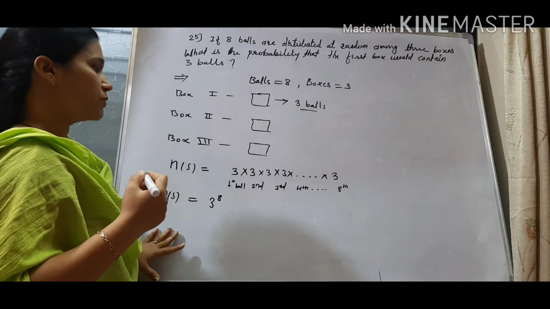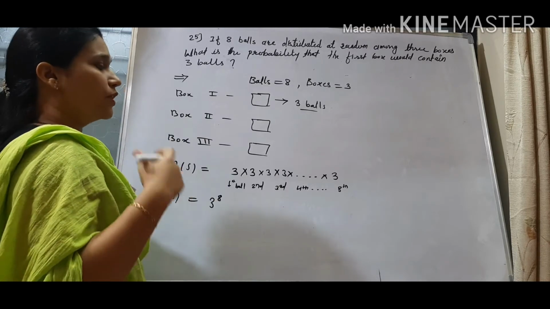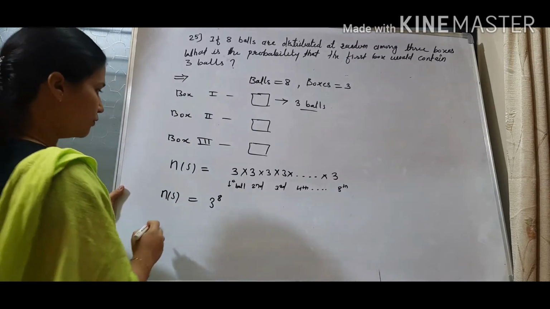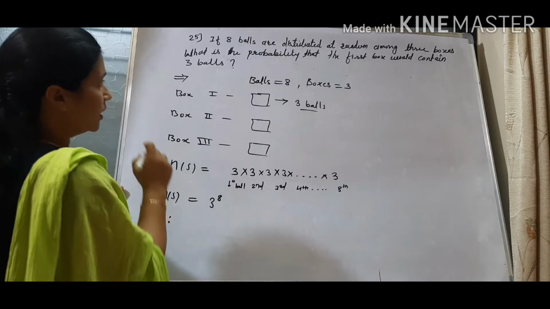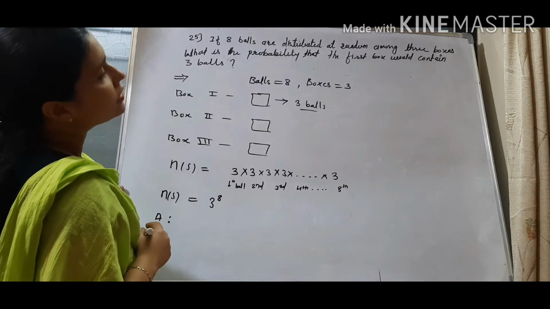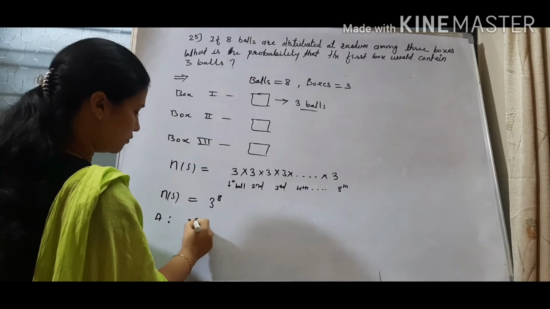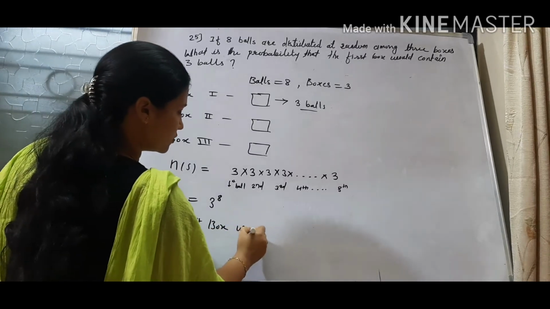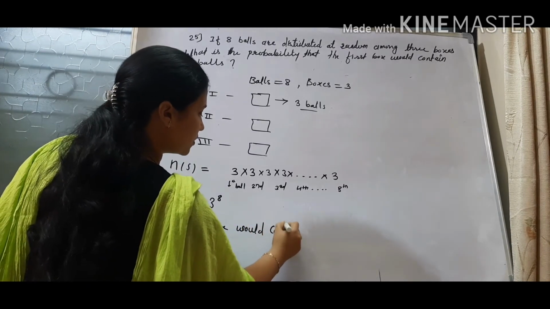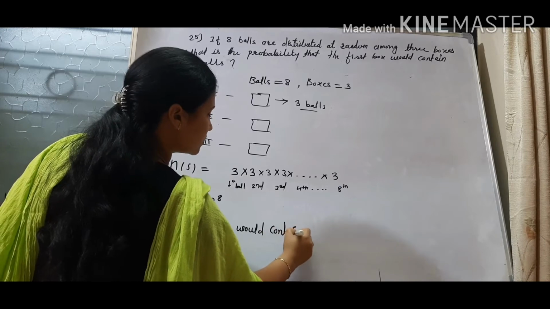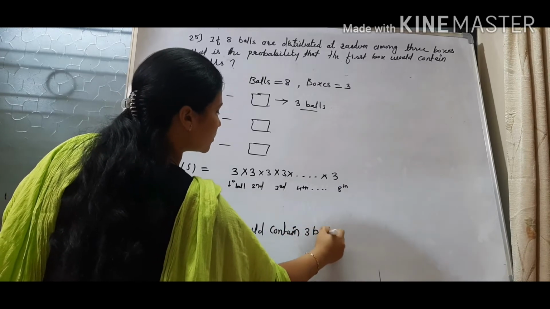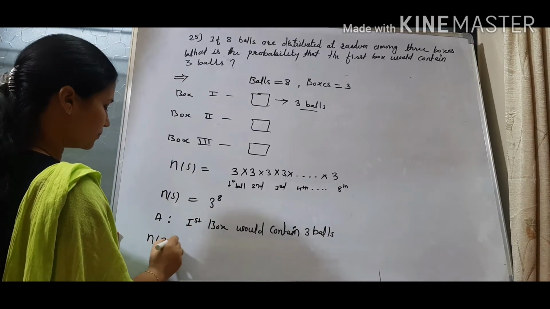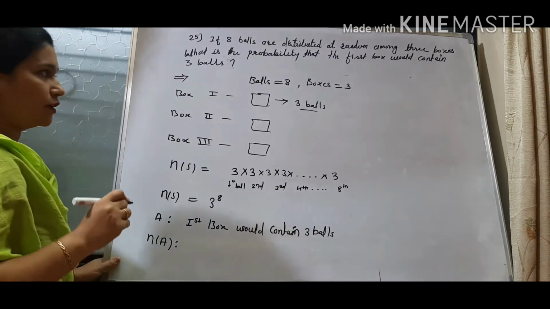So this is the sample space where we are placing 8 balls in the 3 boxes. Now n of A, our event A, is what? Event A is like that: the first box would contain 3 balls. First box would contain 3 balls. So what is n of A? Now we'll find n of A.